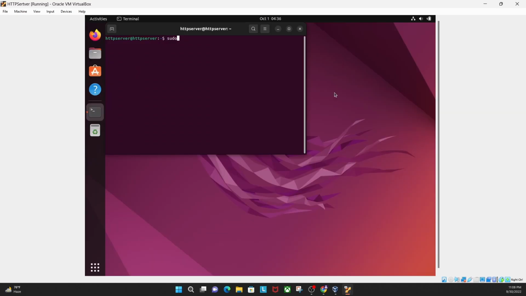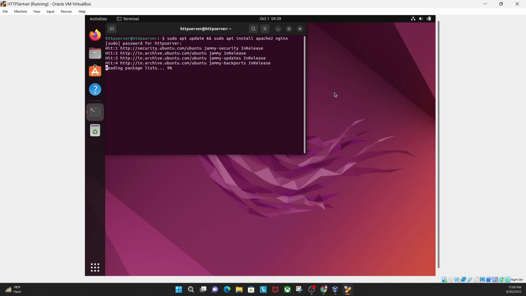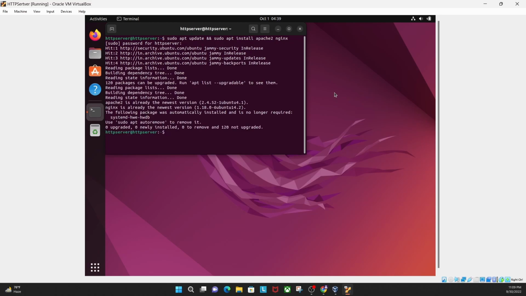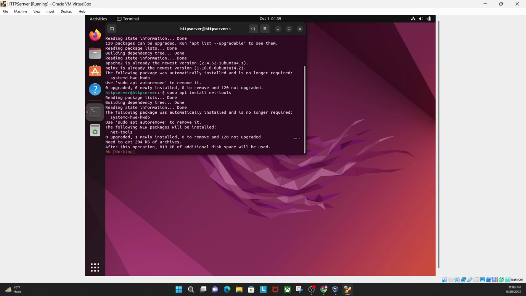Then you type sudo, and first you update your machine, because that's important. If it's a fresh machine, you need to update first. All right, and then after that I install Apache and nginx at the same time. So I enter my password, and there we go. First I update my machine. What I also need is one more tool, the Net tool.